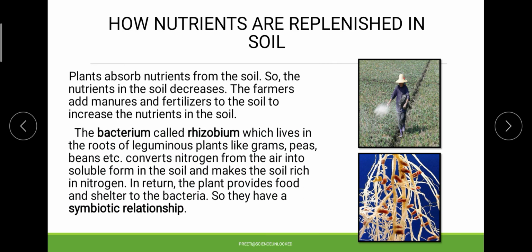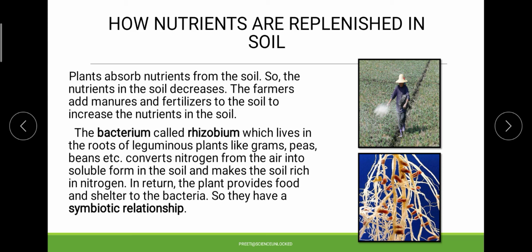On the other hand, we have some natural and symbiotic processes where different bacteria and different organisms in mutual relationships ultimately help in replenishing the nutrients of the soil. Now the question comes: why do we have to replenish the soil? Soil is a natural source, so it should get replenished automatically.